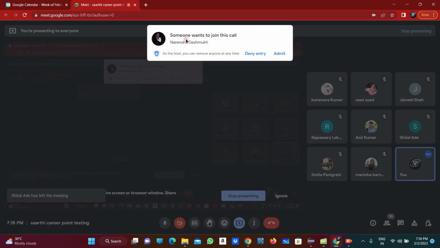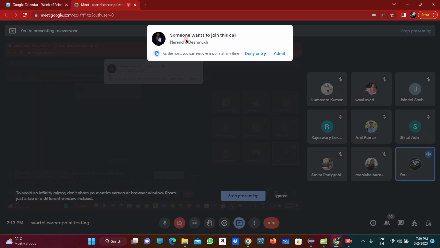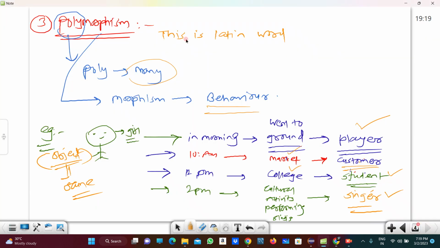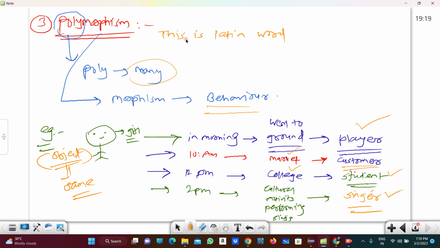So are you guys understanding what is meant by polymorphism? Please confirm. Yes, Kumara. Yes, guys. Yes, sir. Okay, so this is nothing but polymorphism. Then what is next? Which is our next principle? The fourth one, abstraction, right?